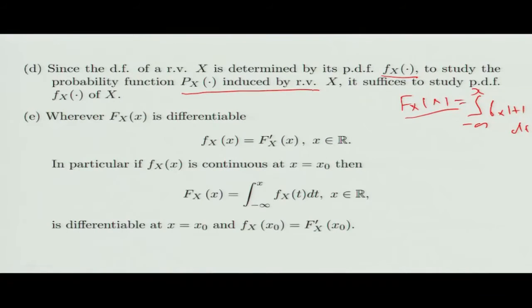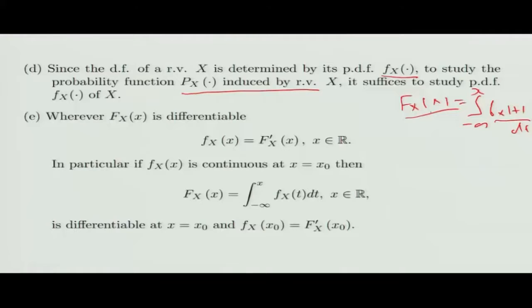So this suggests that to study the induced probability space P_X, it is enough to study the PDF. And that is why studying the PDF is so important. It is first of all a very simple function to handle with. It is non-negative and total integral is 1. And through the study of the PDF, I can study the induced probability function.